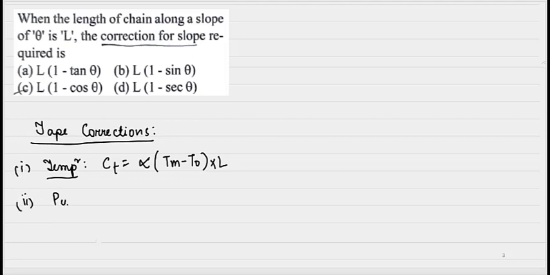Next is the pull correction. Pull correction is given by Cp = (Pm - P0) L / AE, where Pm is the measured pull, P0 is the standard pull, L is the length, A is the area of cross section of the chain or tape, and E is the modulus of elasticity. Third one is your slope correction.